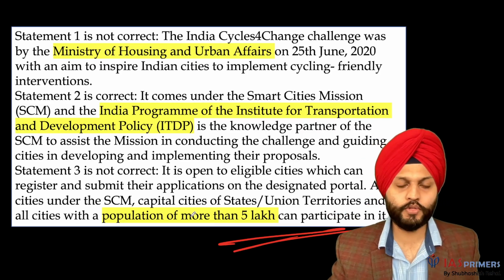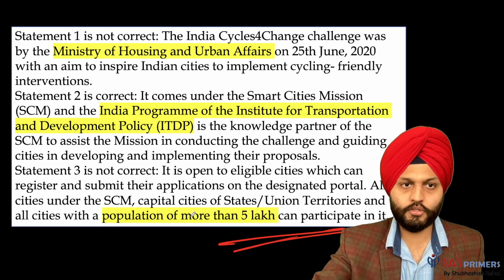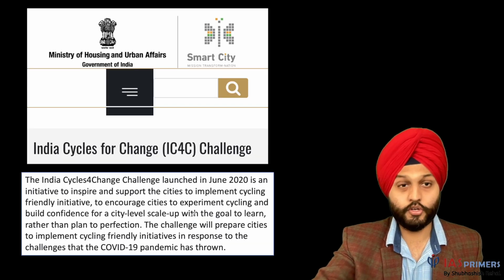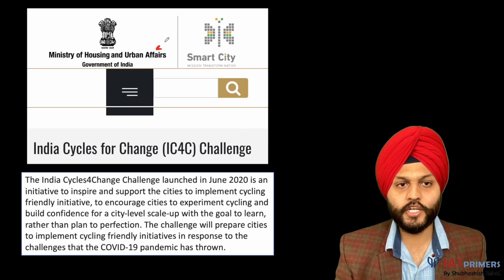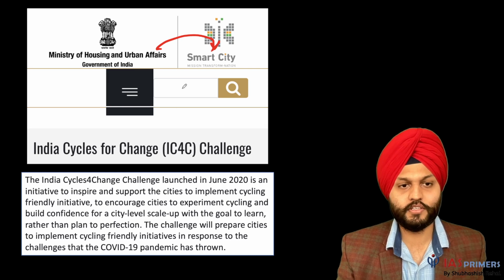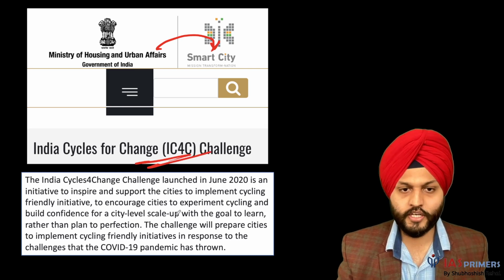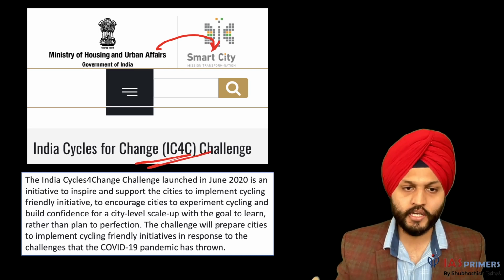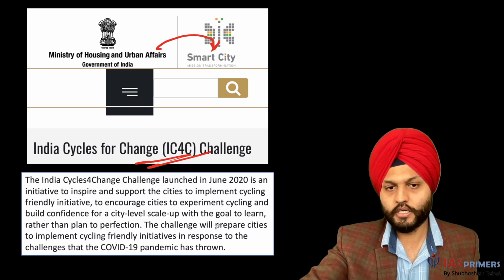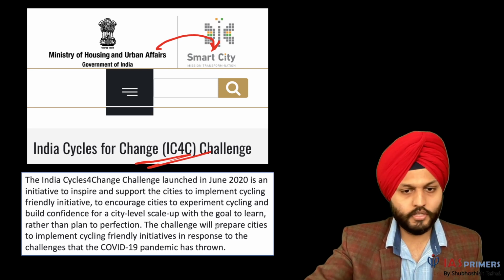Fine. So Ministry of Housing and Urban Affairs. All these are highlighted over here, important points. Now again, associated with Smart City, India Cycles for Change. Encourage cities to experiment with cycling and build confidence for city level scale up of cycling.